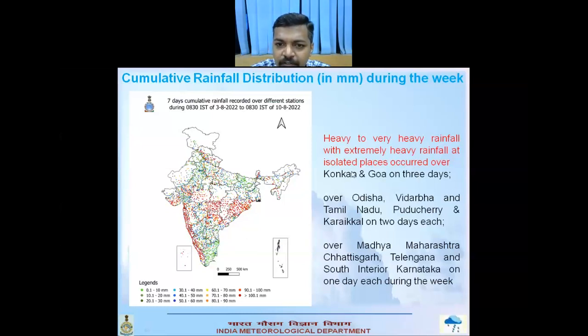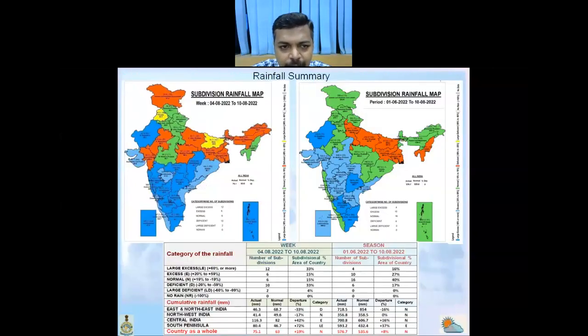Heavy to very heavy rainfall with extremely heavy rainfall at isolated places occurred over Konkan and Goa during this period, and over Odisha, Vidarbha, Tamil Nadu, Puducherry, Karaikal for 2 days each. It was also observed over Madhya Maharashtra, Chhattisgarh, Telangana, and South Interior Karnataka for 1 day each during the week.